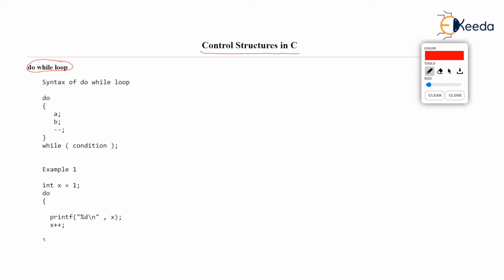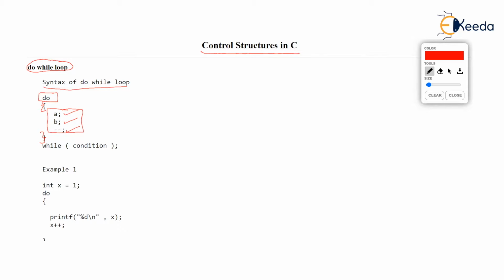Now do while loop has a grammar as follows. Syntax of do while, you just see. You write the word do, which is followed by a set of statements, A, B, some statements, and these set of statements are written in the pair of open brace and close brace.